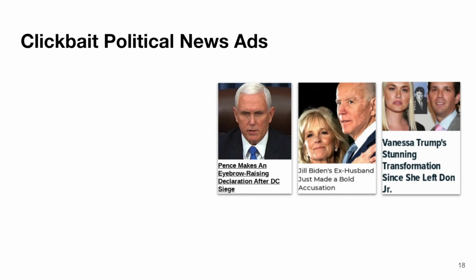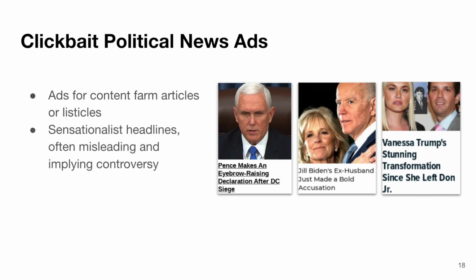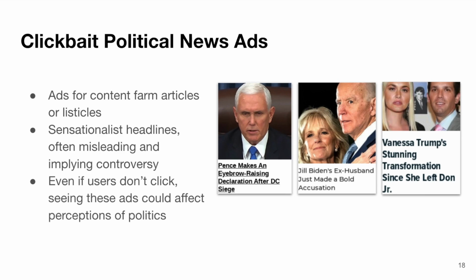A final group of potentially problematic political ads were clickbait stories. These ads are intended to drive traffic to content farms and listicle sites, and often use sensationalist headlines that imply some sort of controversy around a politician. However, we often found the underlying articles to be a lot less scandalous than implied. The fact that these ads run on various news websites means the ads could be muddying the waters and generating a source of controversy, even if people don't click on them.